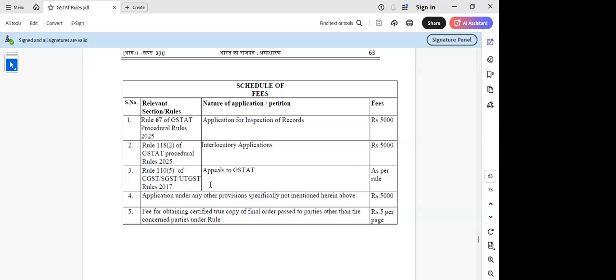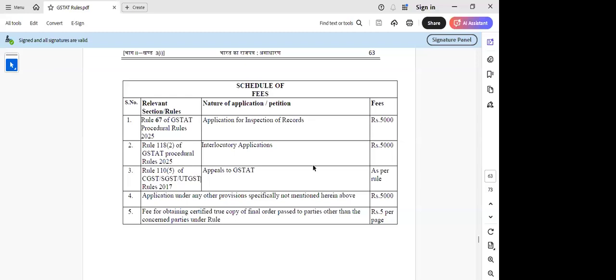Only here, what I am trying to understand is that rule 110 has specified some limit, but is it consolidatedly applicable, because here they are saying CGST, SGST and UT. So should we consolidate the amount given for CGST and SGST, or will it be one amount as specified in rule 110 sub-rule 5, sir?